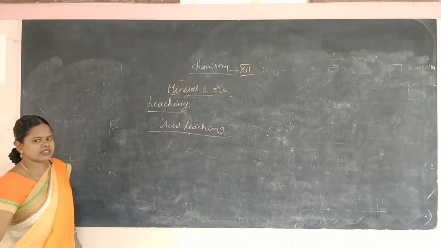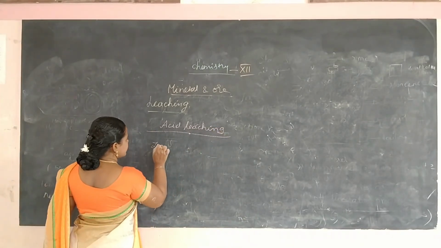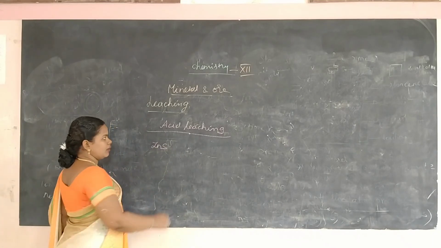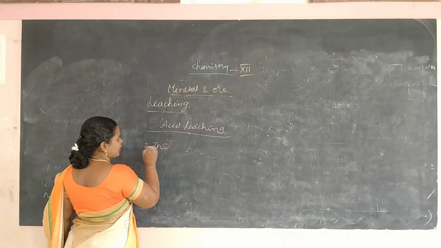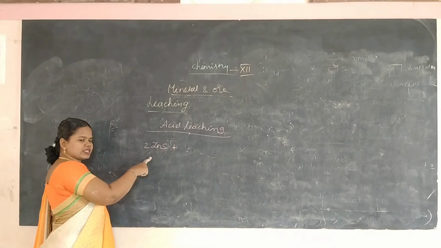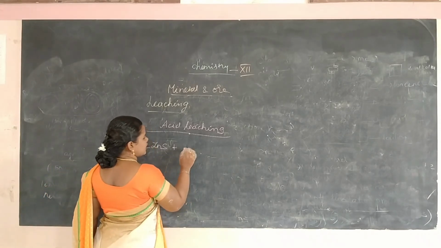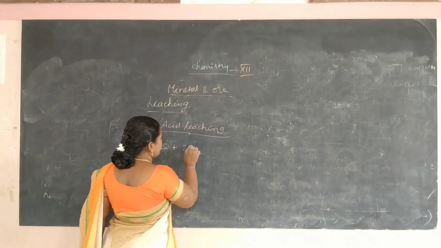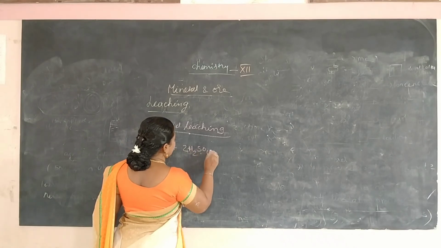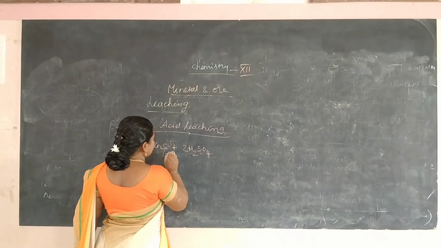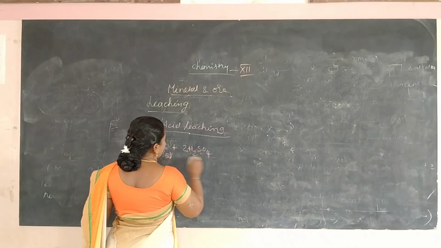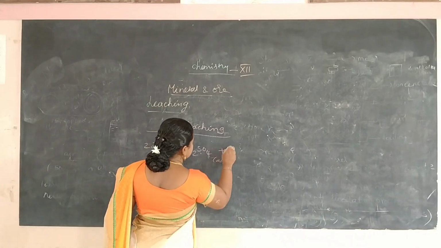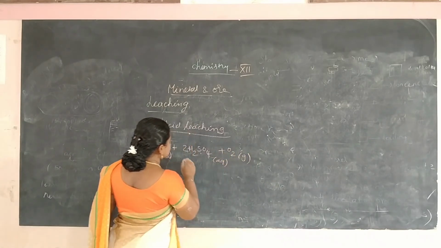The last method is acid leaching. It is mainly used to leach sulfide ore. For example, zinc sulfide or zinc blende is treated with hot aqueous sulfuric acid in the presence of oxygen.